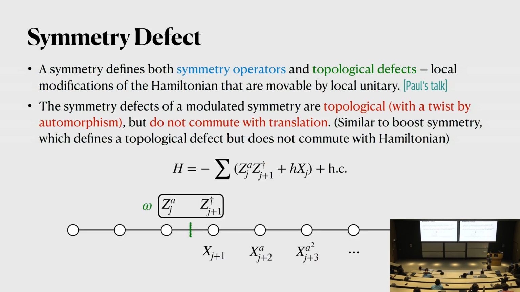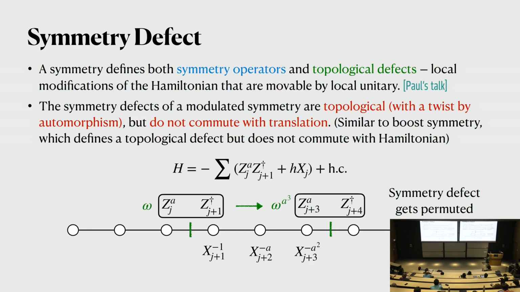So let's again do the examples in our generalized clock models. In our generalized clock models, we can imagine that we want to insert some symmetry defect here. So what we'll do is apply a symmetry transformation on this half of the space, okay? When we do that, we'll generate a phase in front of the terms that couple these two sides, but the rest of the terms will remain untouched. So this can be thought of as a local modification of the Hamiltonian. Now we can move these defects just by undoing some of the symmetry transformations, and we can move this defect to somewhere else. So we can move this defect to here.